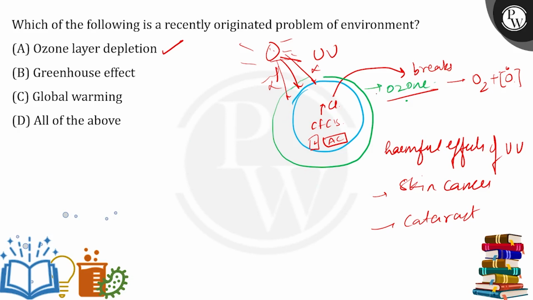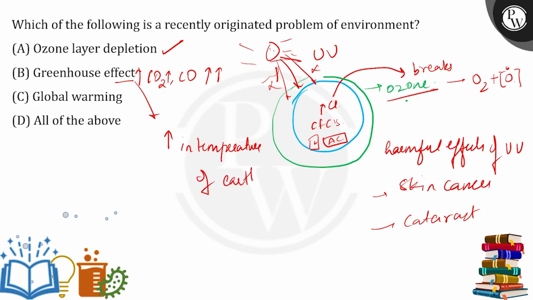Now let's talk about the greenhouse effect. Because we are using a lot of ACs and a lot of automobiles, that has led to an increase in carbon dioxide and carbon monoxide. So the greenhouse effect has increased, and because of it, an increase in the temperature of the earth has been observed. That has led to a lot of things, floods and melting of glaciers that led to floods.